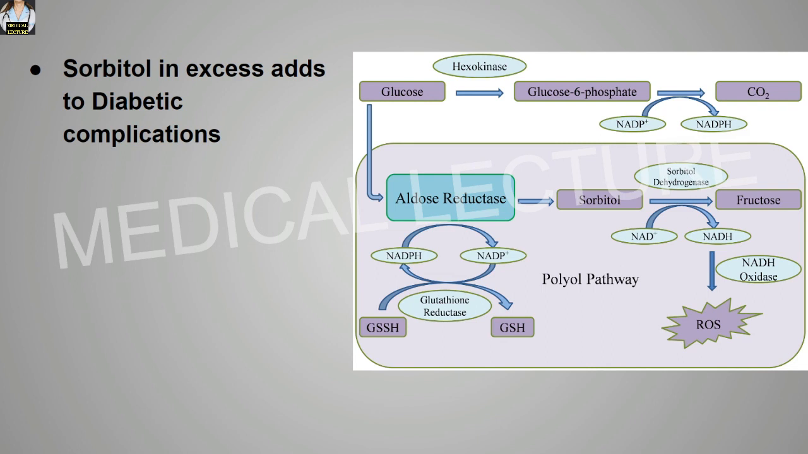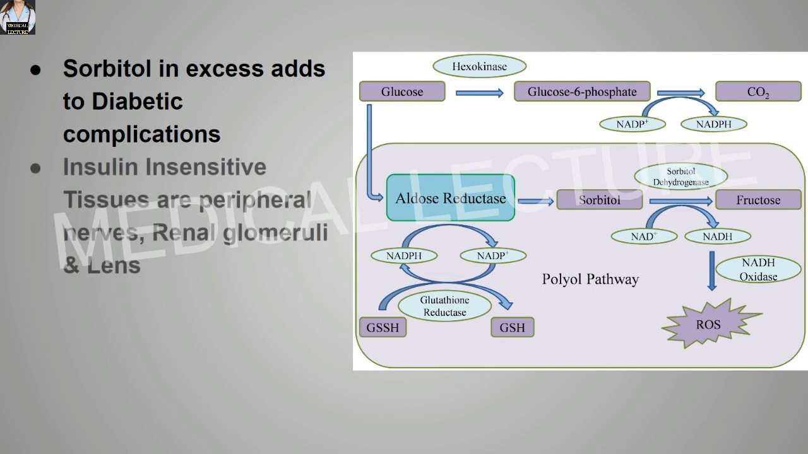Sorbitol in excess adds to diabetic complications. Insulin insensitive tissues in the body are the peripheral nerves, renal glomeruli, and the lens.